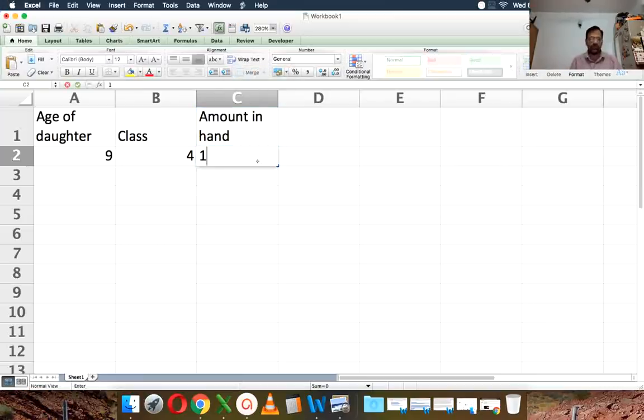So let's assume this amount of about 1 lakh, and some investments we made and so on.